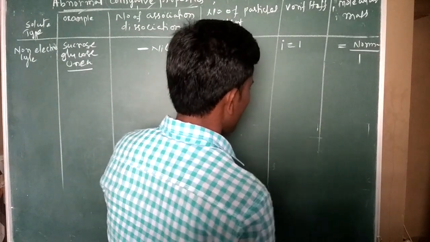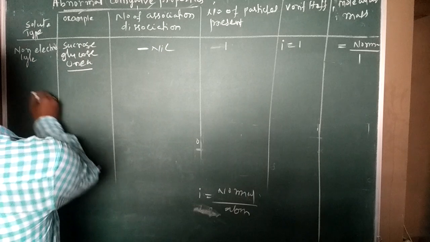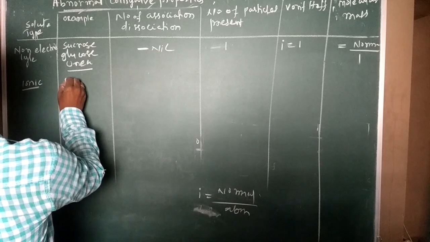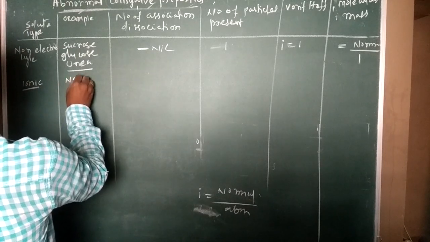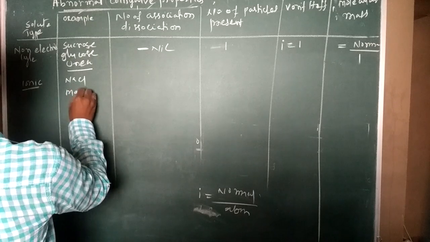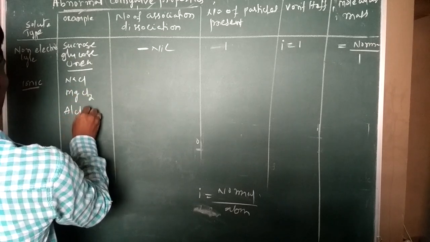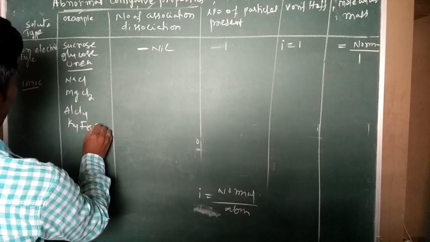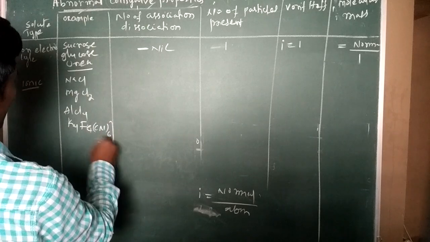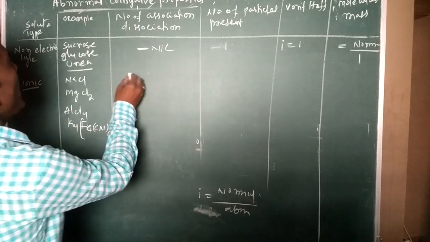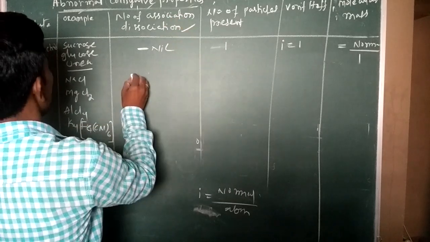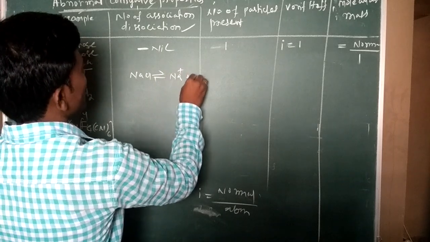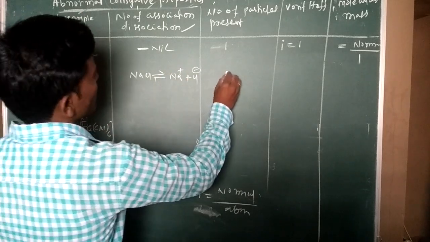Okay, now come to the second point. You take any ionic example, like NaCl, MgCl2, AlCl3, then K4Fe(CN)6. Take a number of examples. For NaCl, how many dissociations can take place? NaCl will be dissociated into Na plus and Cl minus. So n is equal to 2.